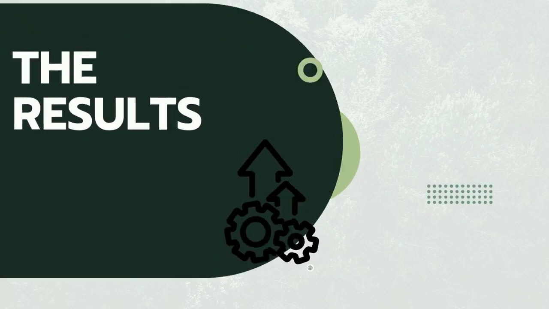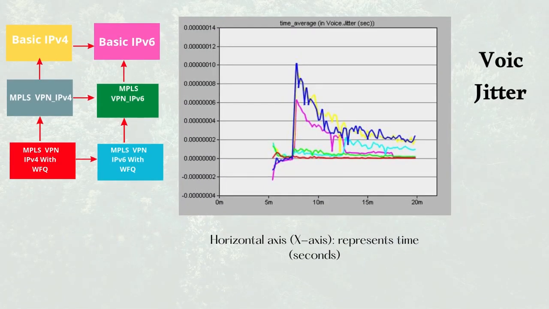The results. The image shows a comparison of voice jitter between IPv4, IPv6, and MPLS with WFQ over time. The results indicate that MPLS with WFQ provides better stability and lower jitter compared to basic connections.